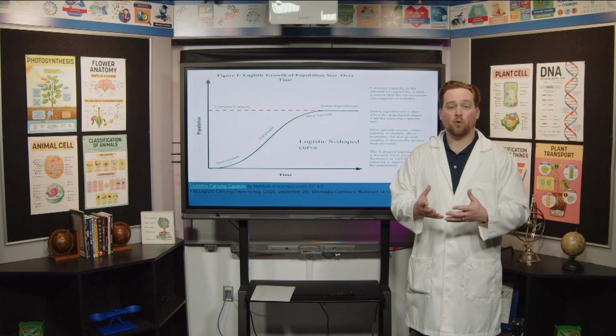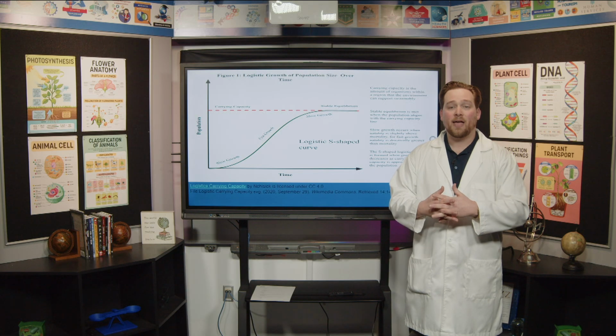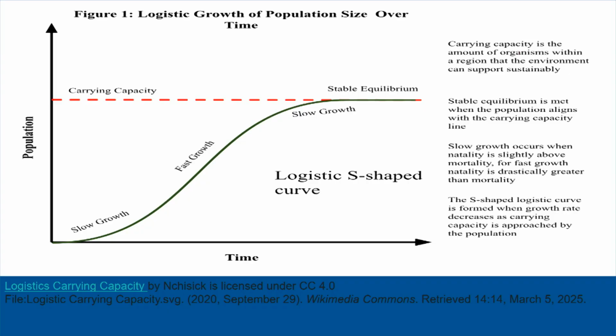Okay, so the first one I wanted to talk about, if you look at this graph, this is known as a logistic or an S-shaped curve. And if you look at this growth curve here, it kind of has an S shape. If you were to stretch that S out a lot, you could see that it kind of has an S shape to it. So we call this a logistic curve.